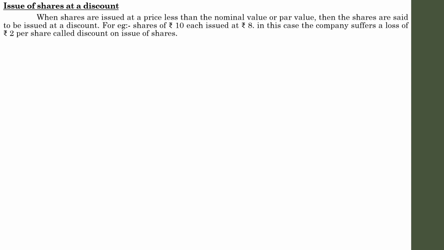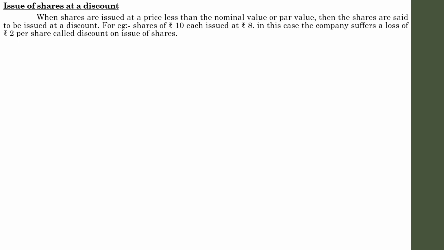For example, a share of value rupees 10 issued at rupees 8. So base value is 10 and issued at rupees 8. In this case, the company suffers a loss of 2 per share, called discount on issue of shares. So as mentioned, it is a loss for the concern.